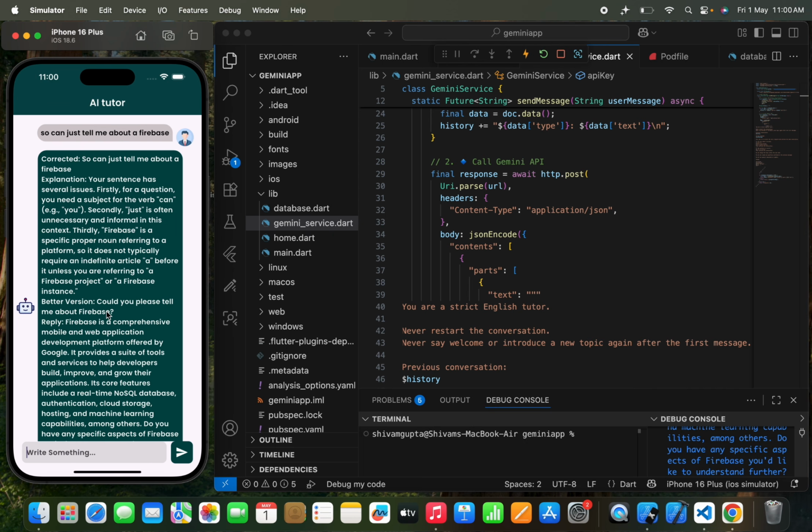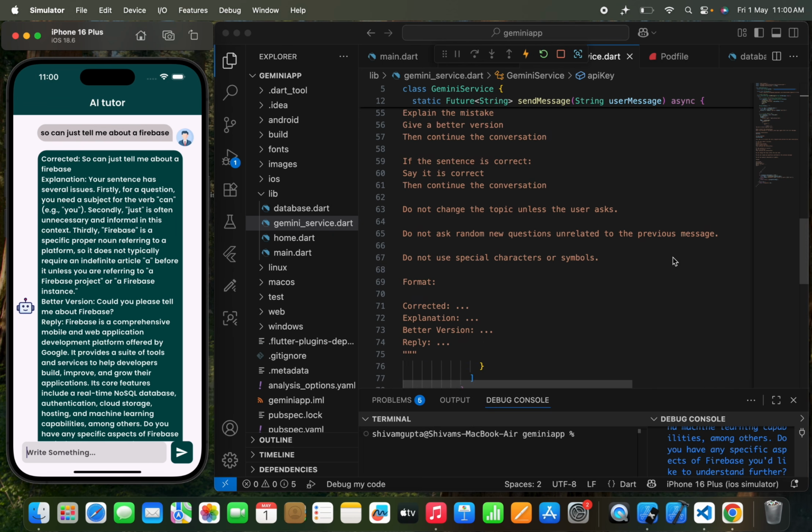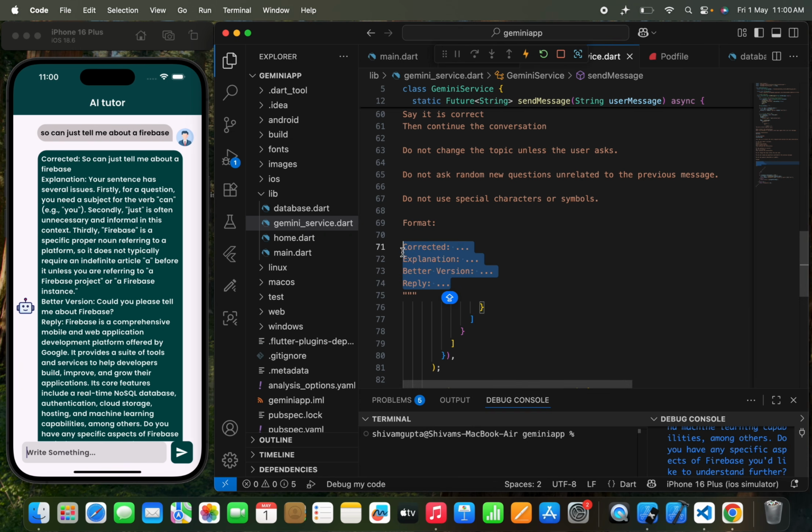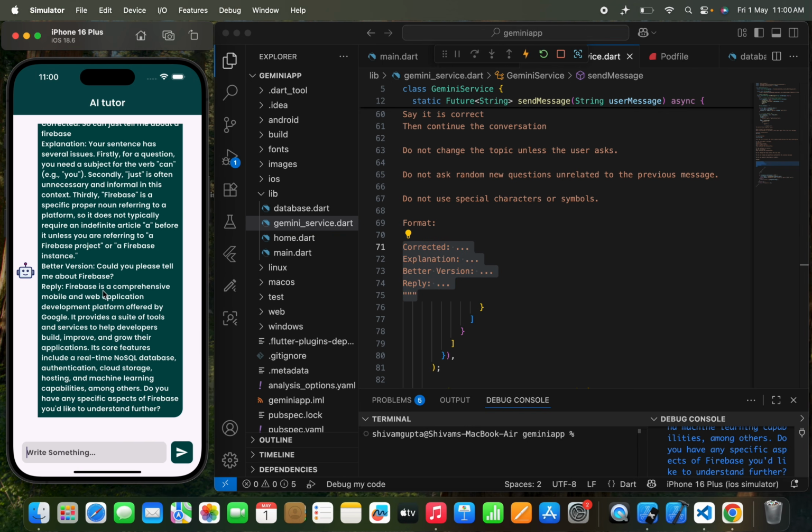So it has just passed the better version, as I've simply told you. You can see that I just wrote that I need a corrected version, explanation, a better version, and a reply. So these are the four things that I need in the format to correct my English, right? So it just told me, could you please tell me about a Firebase. So I just can pass something like this reply. Firebase is a comprehensive mobile and web application development platform offered by Google.